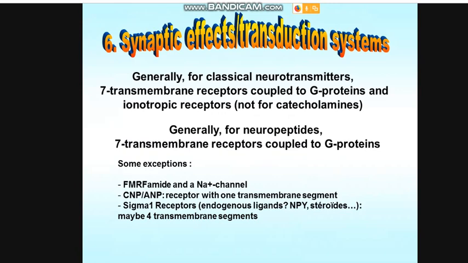For neuropeptides, as far as I know, we have 7 transmembrane receptors coupled to G proteins in most cases, but we have also perhaps a sodium channel, one transmembrane segment, maybe tyrosine kinase activity.